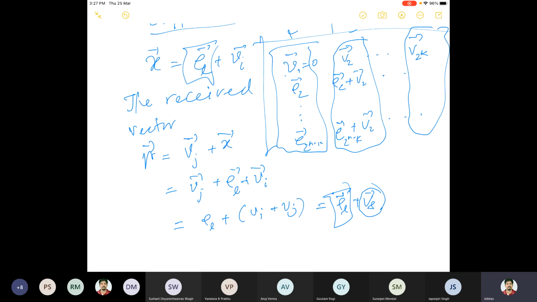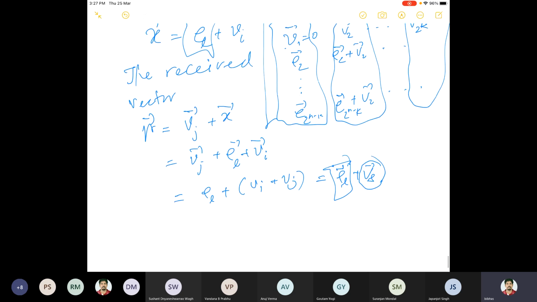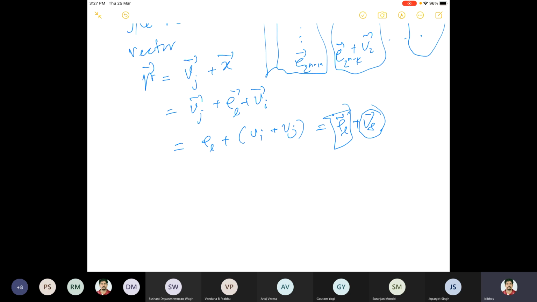Finally we said that the decoding is correct if and only if the error pattern caused by the channel is a coset leader, and there are 2 to the power n minus k coset leaders. So they are all correctable patterns, because all these errors will be corrected.